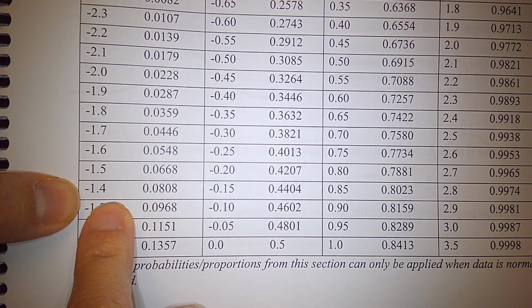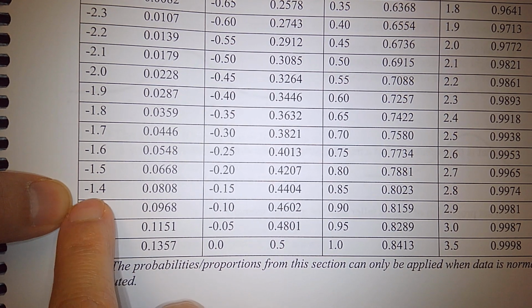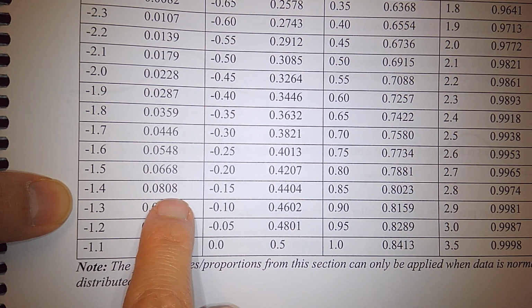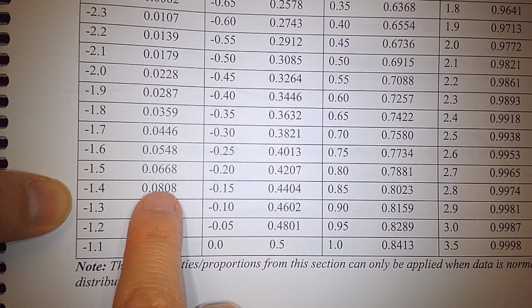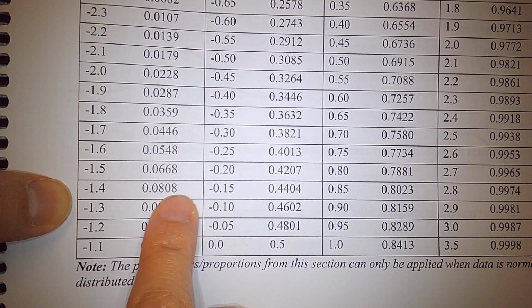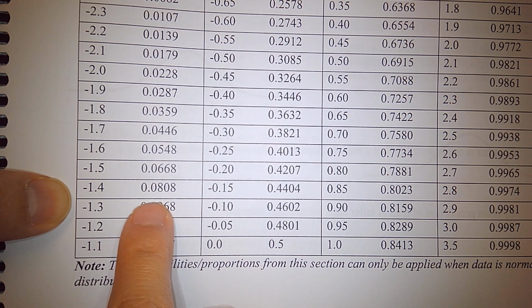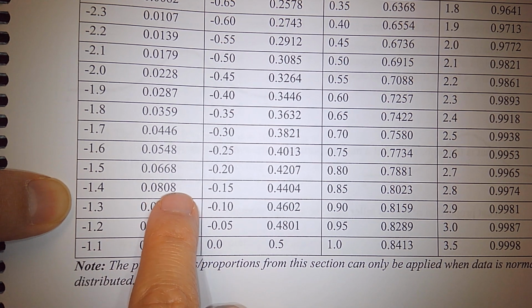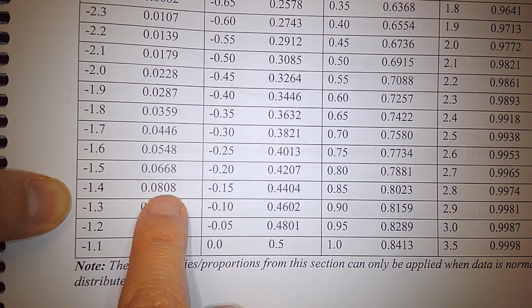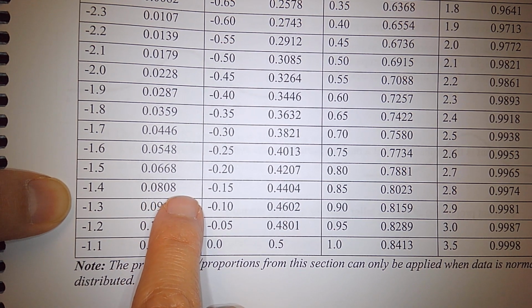Do you see that? When z equals -1.4, what is the corresponding probability? 0.0808. This is the decimal number. This decimal number 0.0808 in percentage equals 8.08%.